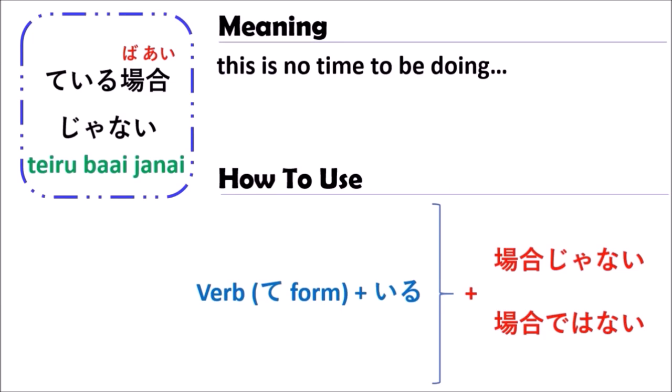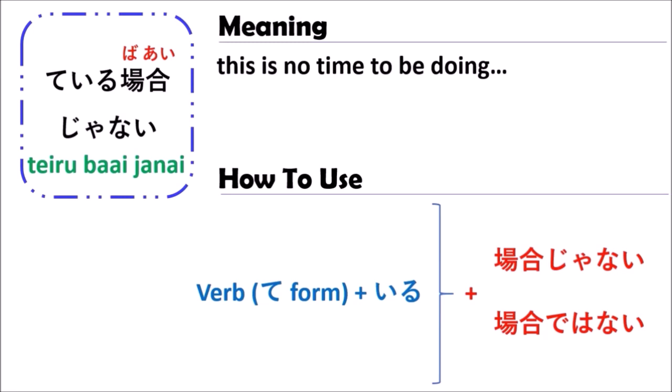You can use the grammar of ている場合じゃない with verbs only. When you use it with a verb, you should change the verb to the て form, followed by いる, and after that followed by じゃない or ではない. You can use either じゃない or ではない. They have the same meaning: there is no time to be doing something.